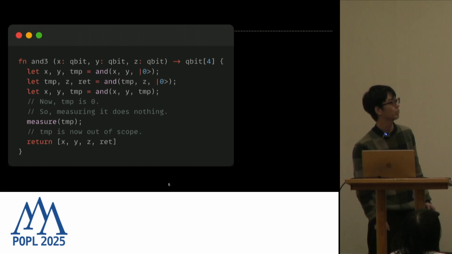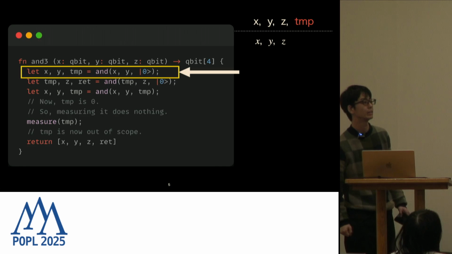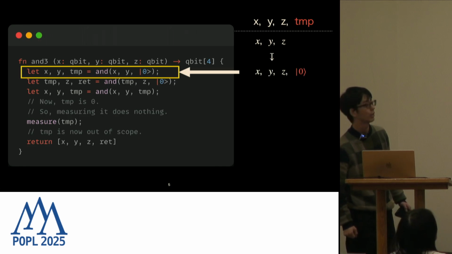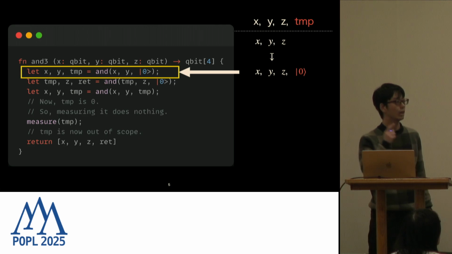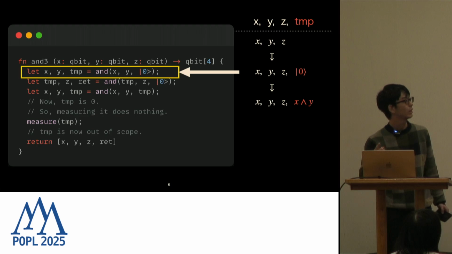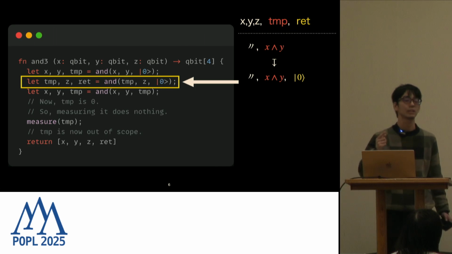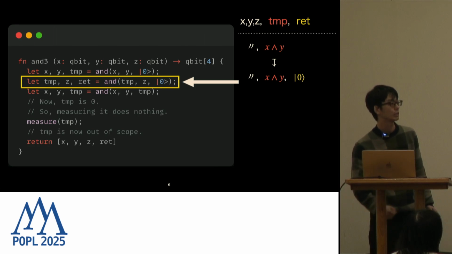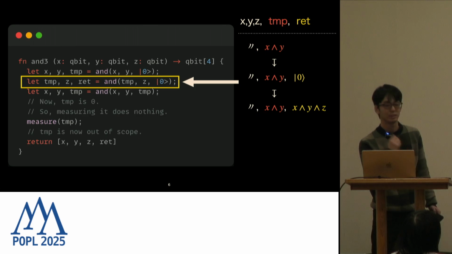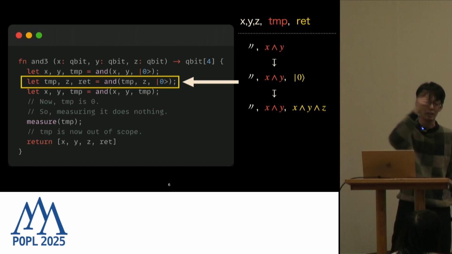What we have to do first is introduce a temporary value, initialized to 0, and then apply AND to compute x AND y. Next, in the next line, we introduce another qubit, which is going to be the return value, and compute x AND y AND z. So now we got x AND y AND z, and we still have x AND y.